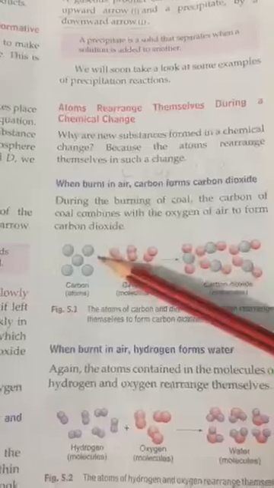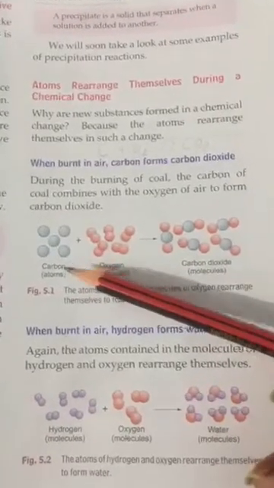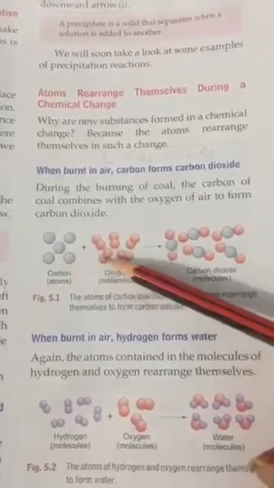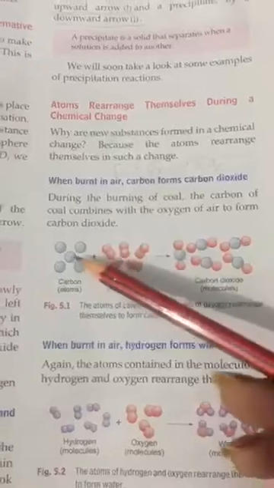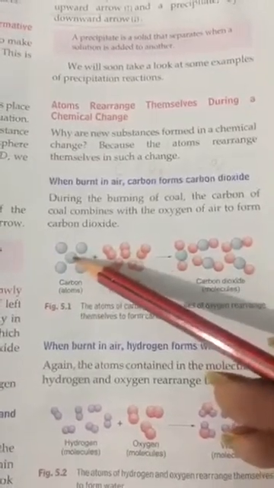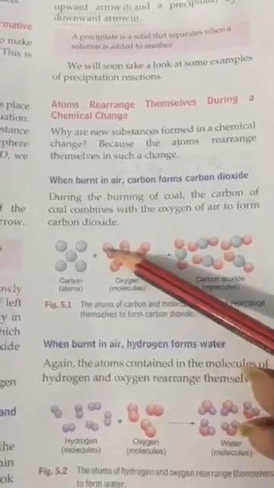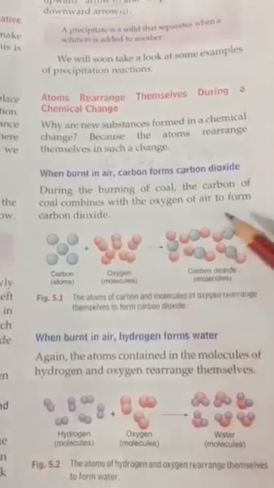From here it is clear that when a chemical reaction takes place, only rearrangement of atoms takes place. Only the atoms of carbon rearrange in between the atoms of oxygen, and carbon dioxide is formed.